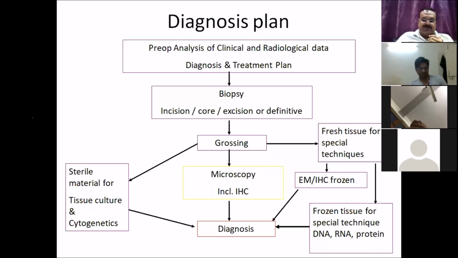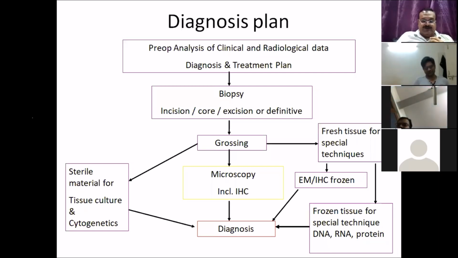And that is the reason why we normally recommend 6 to 8 cores, because some of them require more immunohistochemistry markers to be run, and it is not possible that 1 or 2 markers may be sufficient. So sometimes you may have to run 10 markers or 15 markers before you can actually come down to a diagnosis, depending upon which panel you are running.